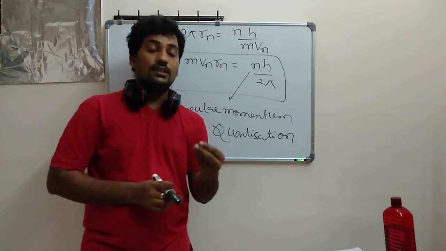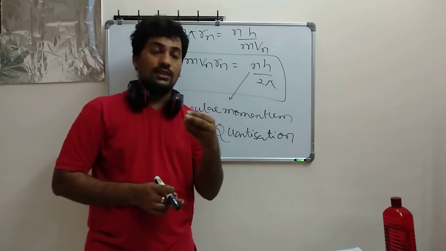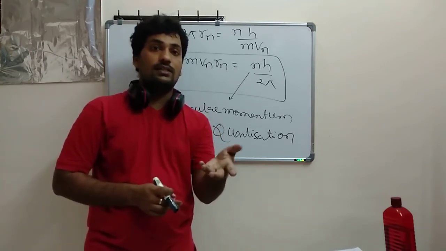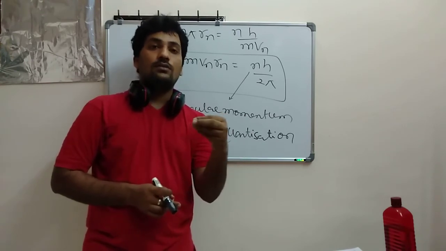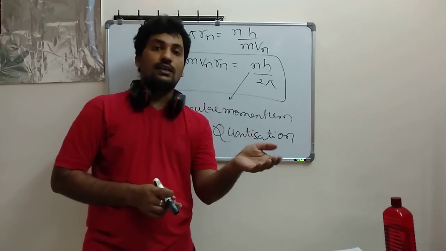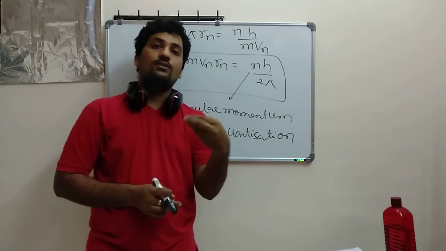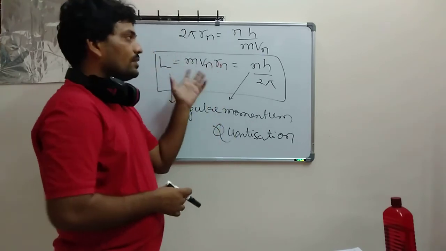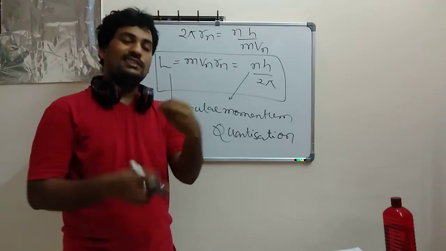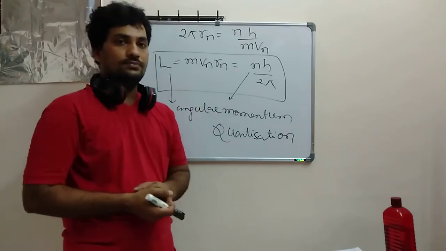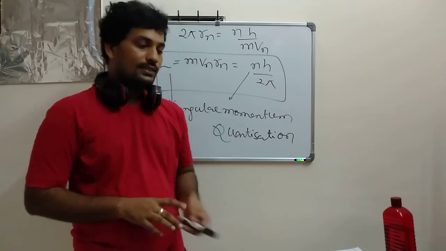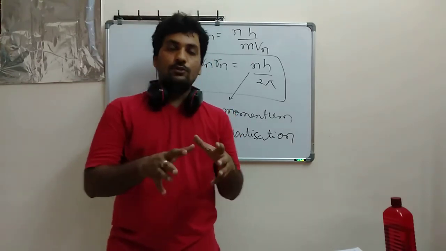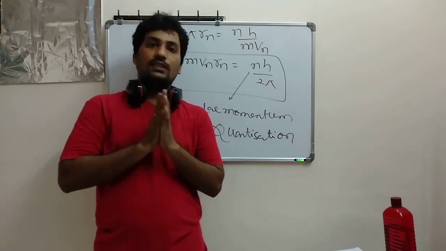That is also explained by de Broglie. These are the important things, and this will end your atom chapter in a clear-cut manner.